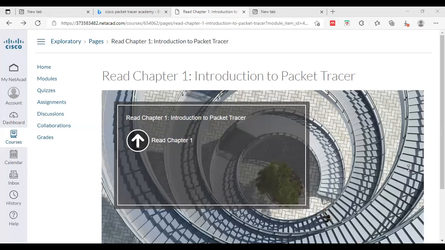In that the version was old, Cisco Packet Tracer version. Here, we are doing with the latest version. This is the latest version, 8.01, right? And it even supports IoT equipment also.